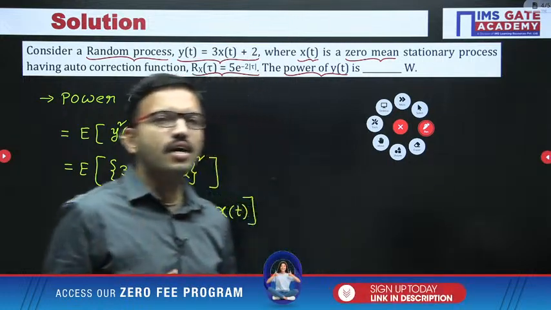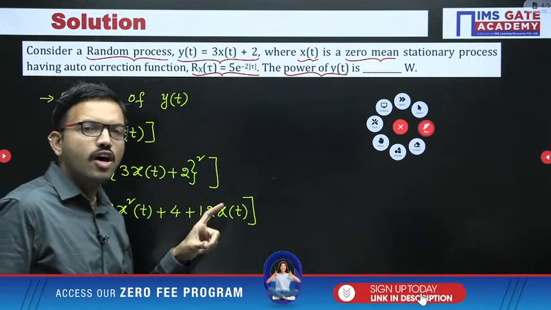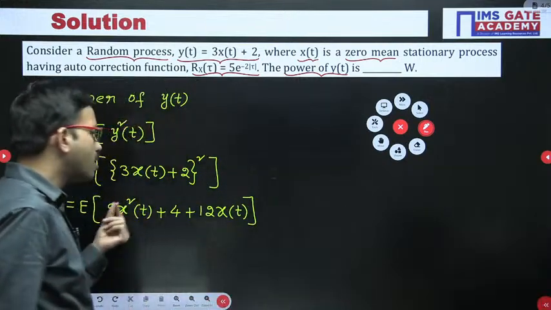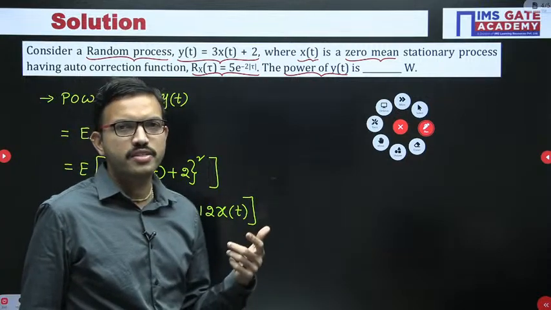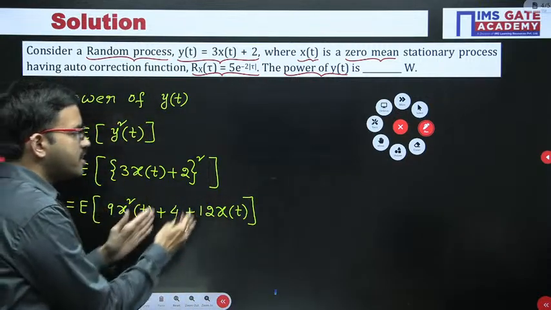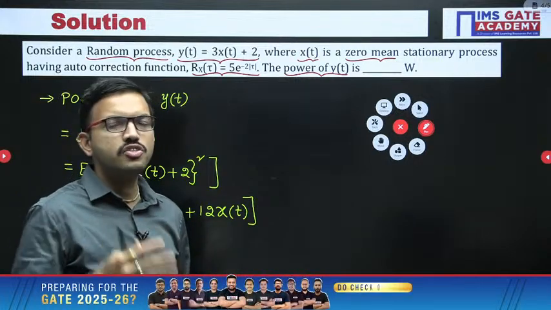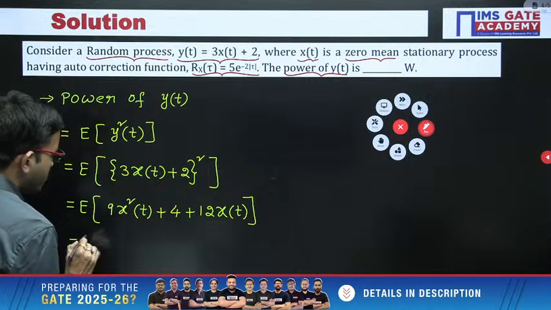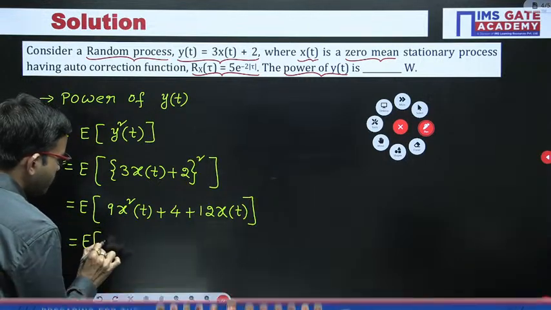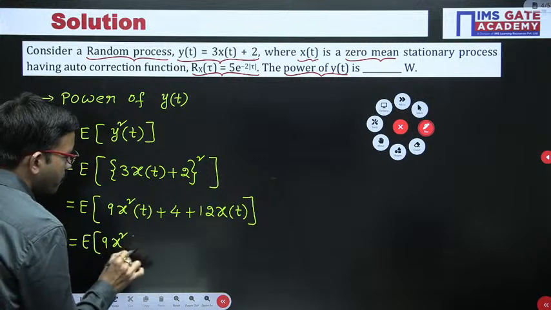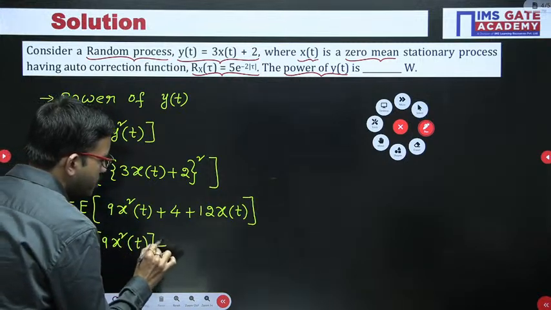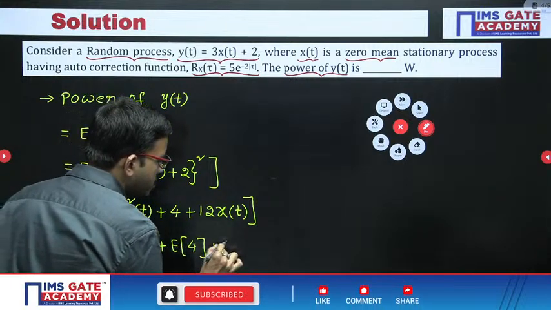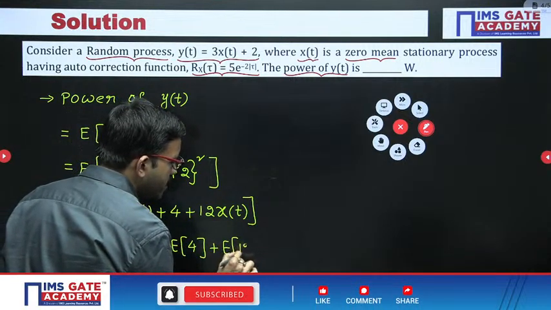Just like the integral operator is a linear operator, in the similar way the expectation operator is also a linear operator. That means you can perform expectation with respect to each and every term. After that you can perform the algebraic sum. So here we can write this one like this: expectation of 9x square of t plus expectation of 4 plus expectation of 12 into x of t.